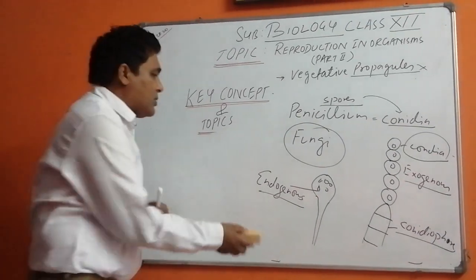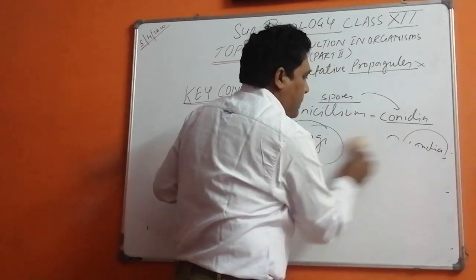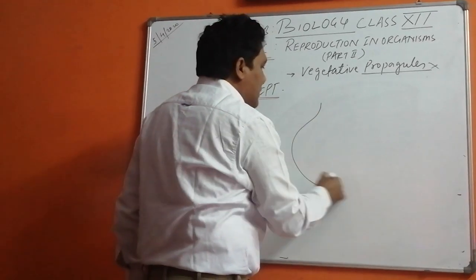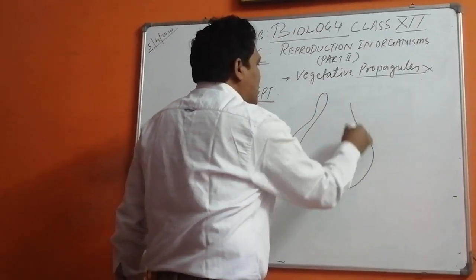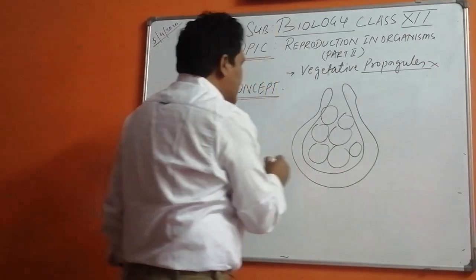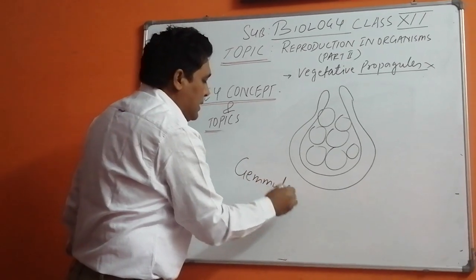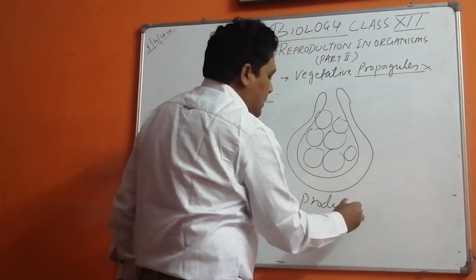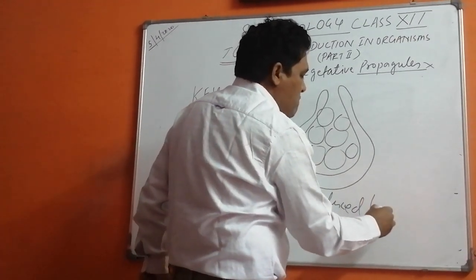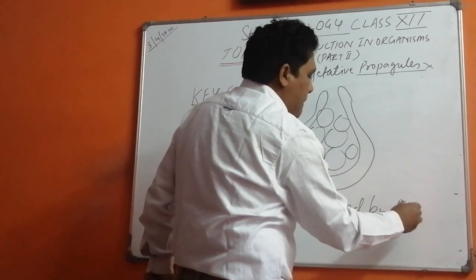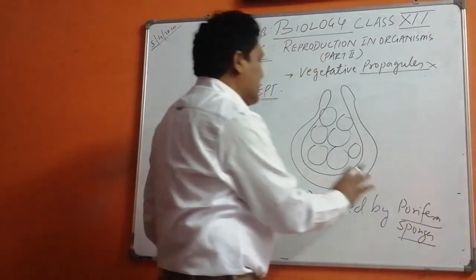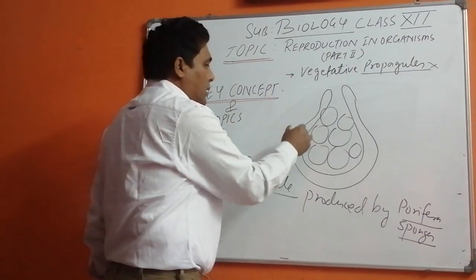Now coming to the next structures, children. Now there are gemmules also. These are also asexual bodies. Gemmules I am talking about. Now this is a gemmule, produced in porifera or sponges. Now this has also come in a lot of examinations.